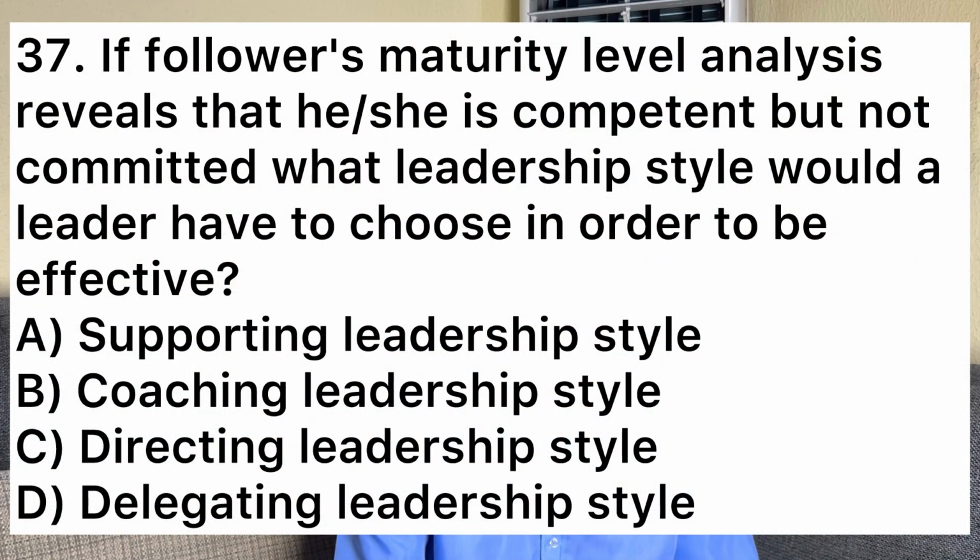Now we move on to number 37. Number 37 says, if a follower's maturity level analysis reveals that he or she is competent but not committed, what leadership style would a leader have to choose in order to be effective? A, supporting leadership style. B, coaching leadership style. C, directing leadership style. D, delegating leadership style. So this one, the answer is D, delegating leadership style.